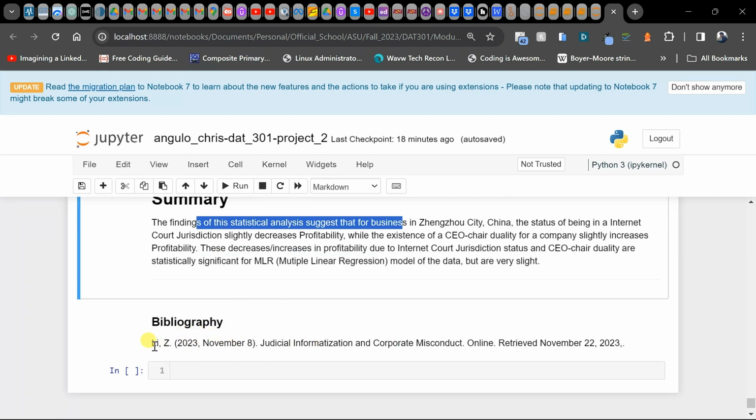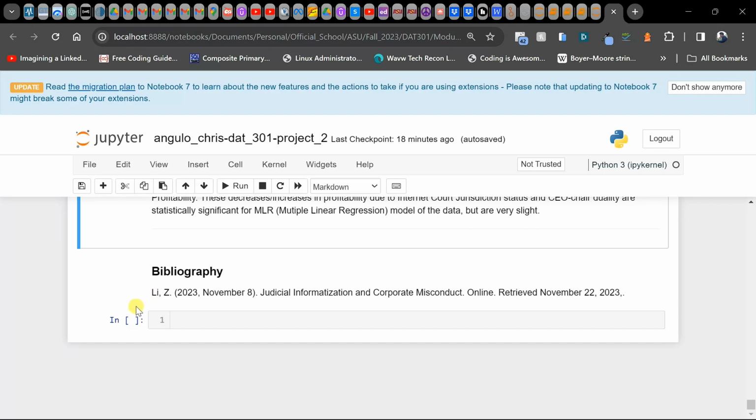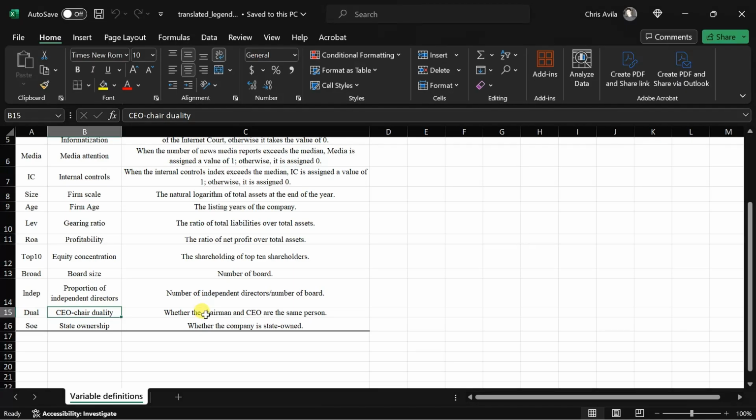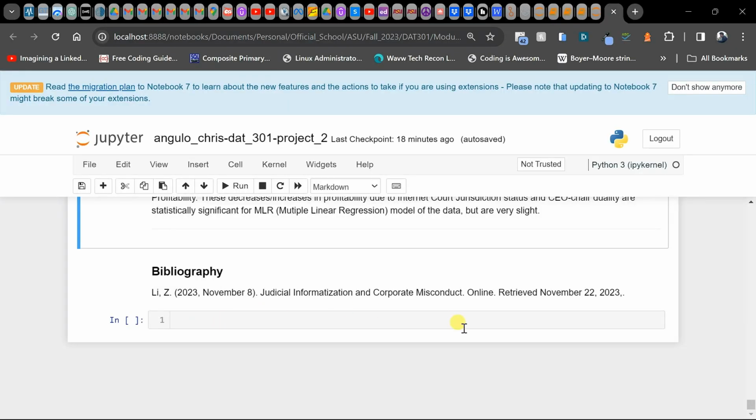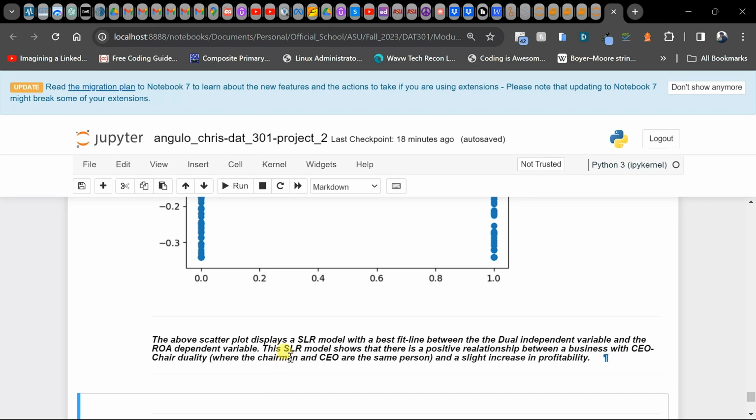And this is my bibliography. Author was Jean Li, and it was retrieved from the Harvard Dataverse. Thank you.